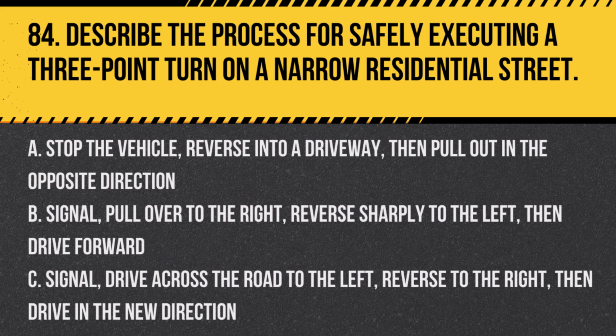Question 84. Describe the process for safely executing a three-point turn on a narrow residential street. A. Stop the vehicle, reverse into a driveway, then pull out in the opposite direction. B. Signal, pull over to the right, reverse sharply to the left, then drive forward. C. Signal, drive across the road to the left, reverse to the right, then drive in the new direction. Answer: C. Signal, drive across the road to the left, reverse to the right, then drive in the new direction. This maneuver allows turning around on narrow streets safely.